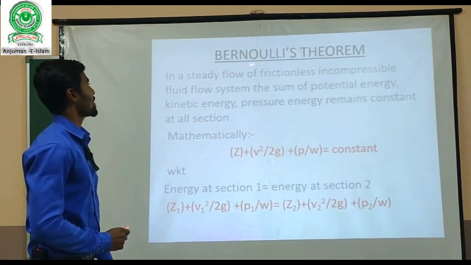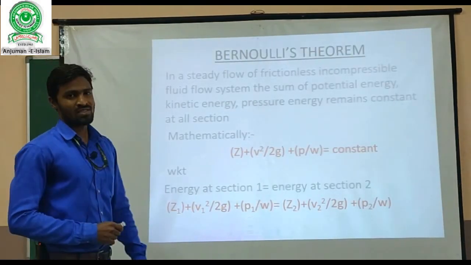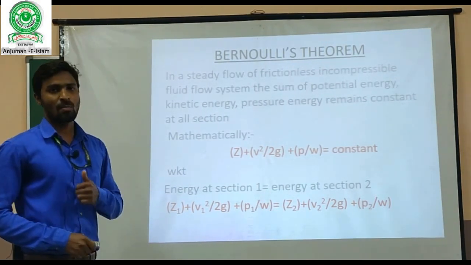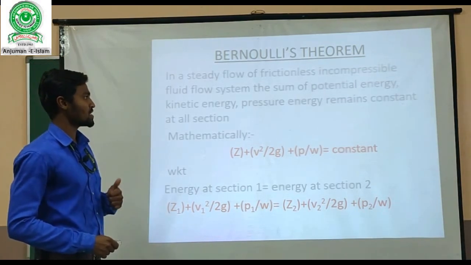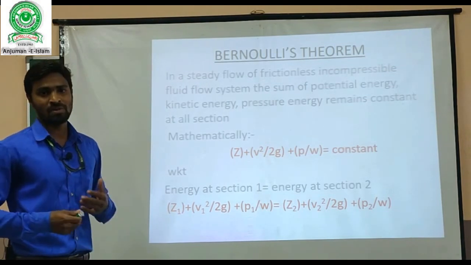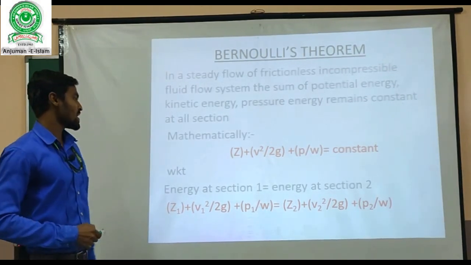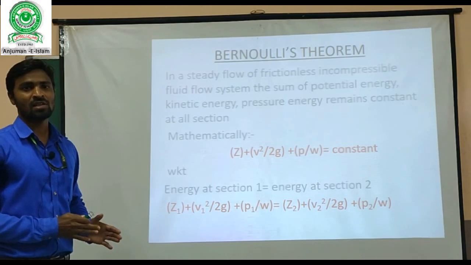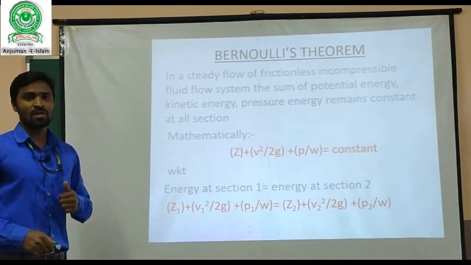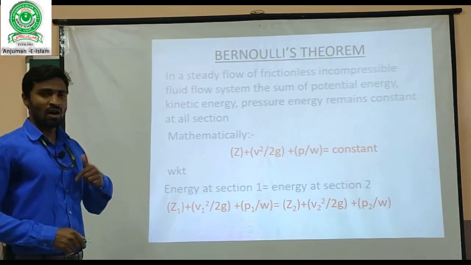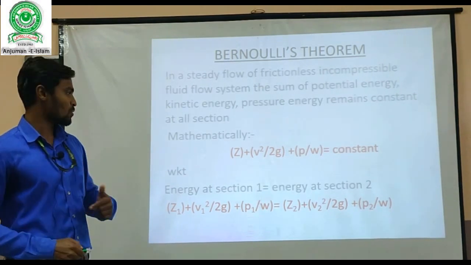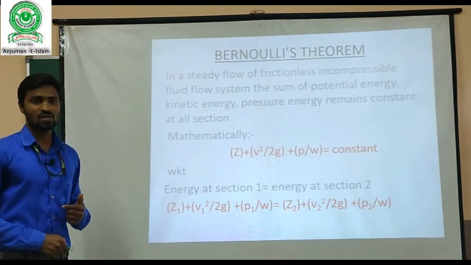The next important topic is Bernoulli's theorem. If you consider a steady flow of a frictionless incompressible fluid flow system, the sum of potential energy, kinetic energy and pressure energy remains constant at all the sections. What this represents is that the total energy at section 1 is the same as the total energy at section 2. Mathematically we represent it as Z1 plus V1 square by 2G plus P1 by W is equal to Z2 plus V2 square by 2G plus P2 by W. This is the mathematical equation of Bernoulli's theorem.